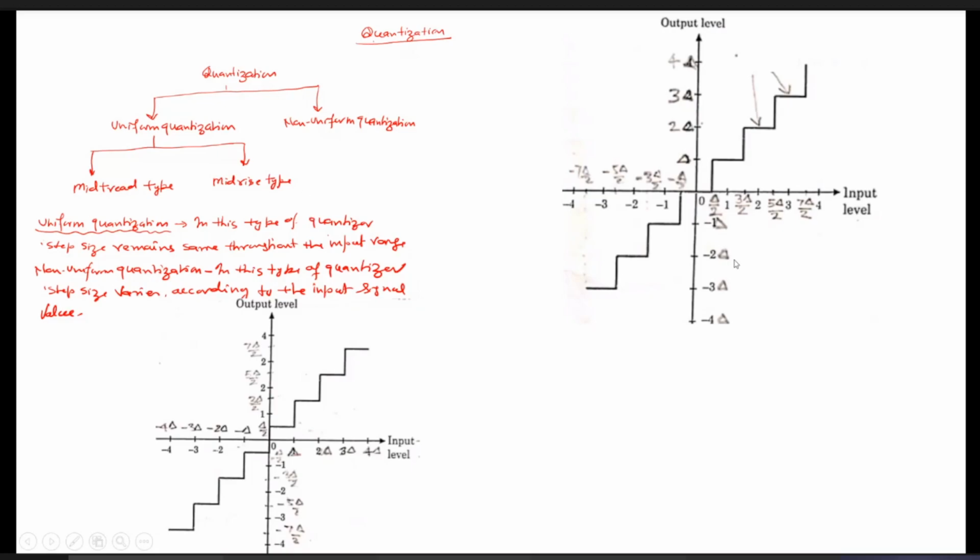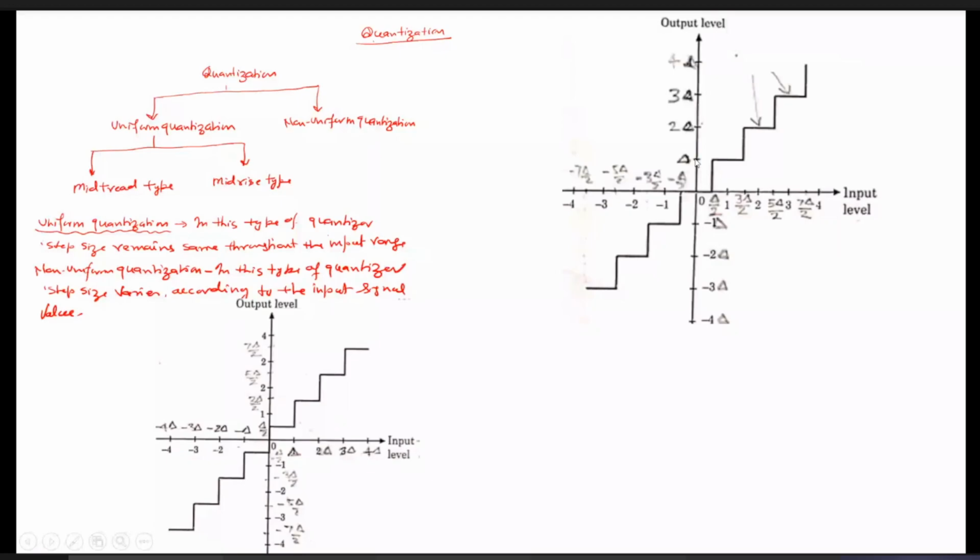If you are using the mid-tread type, and the sampled value is between 0 and half of the step size, then the output level is approximated to 0. If the input level is more than half of the step size and less than the next level, then the output of the quantizer is approximated by the next step, that is, at delta.